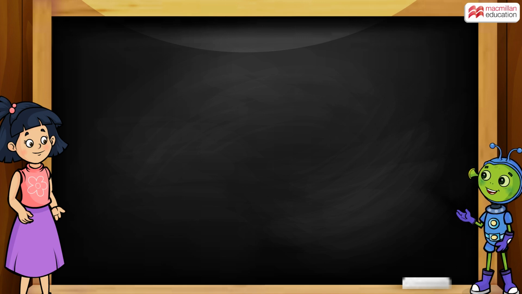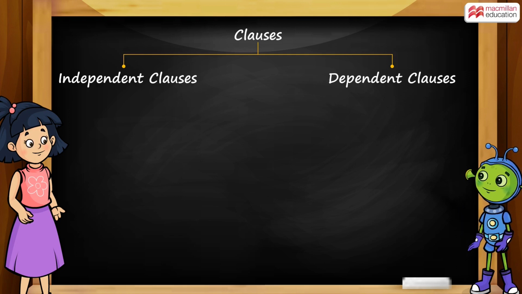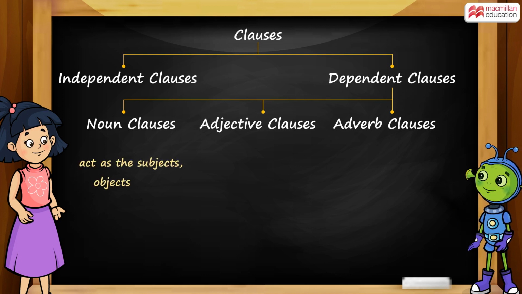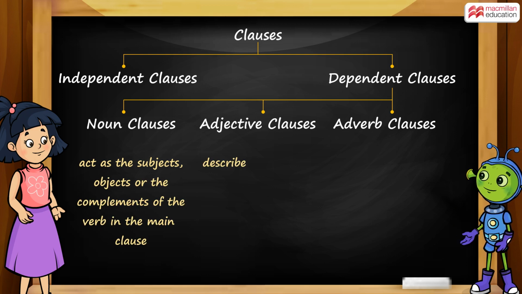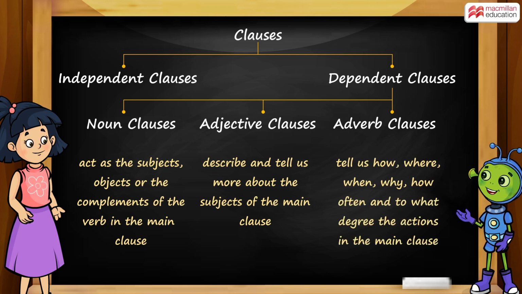Oh yes. Today I learned about the different types of clauses. Clauses are mainly of two kinds, independent and dependent clauses. Dependent clauses are further categorized into noun clauses, adjective clauses, and adverb clauses. Noun clauses act as the subjects, objects, or the complements of the verb in the main clause. Adjective clauses describe and tell us more about the subjects of the main clause. Finally, adverb clauses tell us how, where, when, why, how often, and to what degree the actions in the main clause take place.